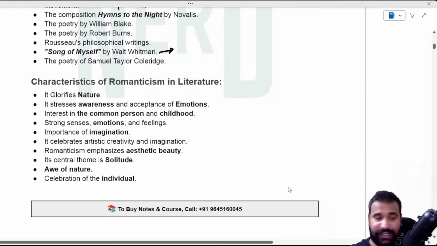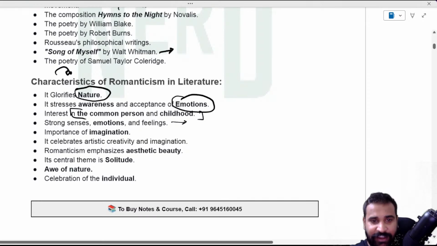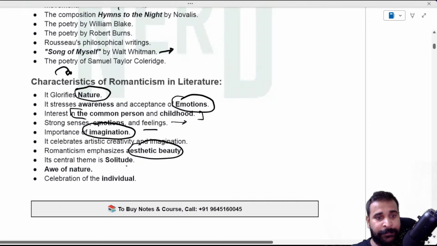Anyway, so I was telling you the key characteristics. It has nature, right? It will have emotions, and it will be all about the common person and especially childhood. You can see all these things in Wordsworth. Then there will be feelings and imagination, of course, and aesthetic beauty. We have solitude, which you can see in Keats' work, and celebration of individualism, which you can see in Walt Whitman and others.